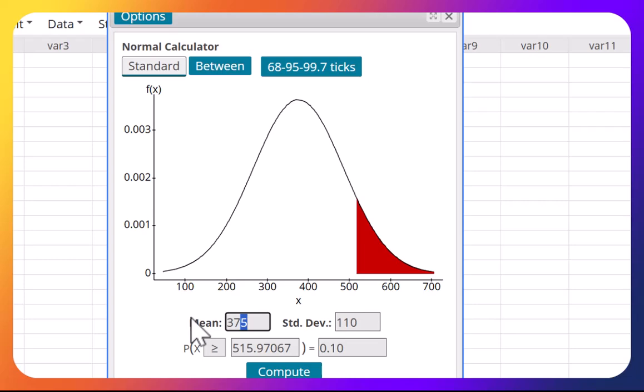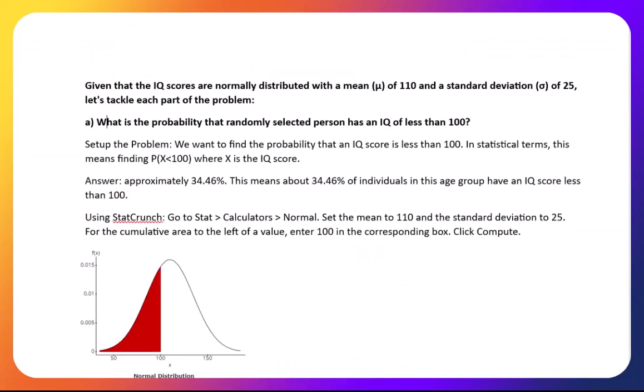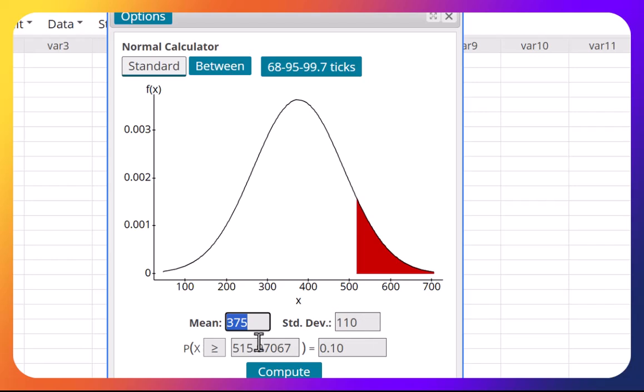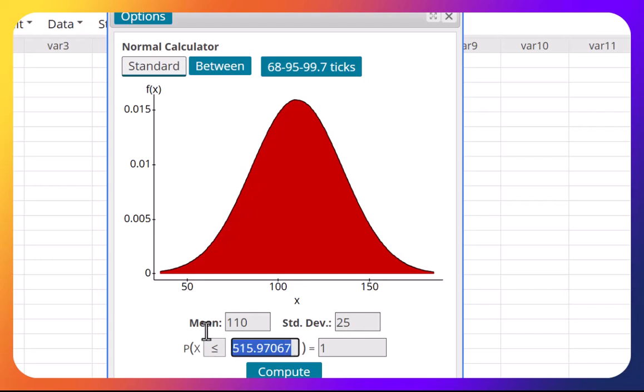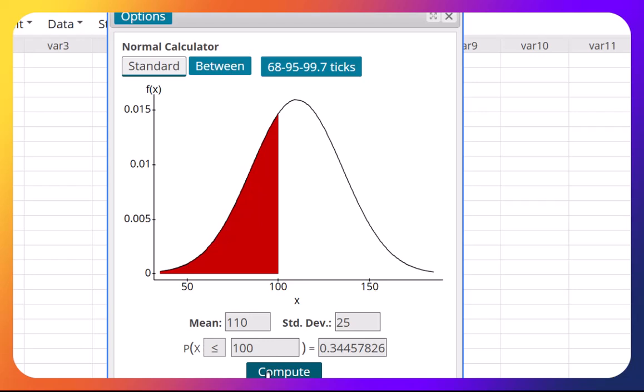Okay, so what was the mean? Just one second. The mean was 110 and the standard deviation is 25. We'll go back to StatCrunch. 110, standard deviation 25, and we need the probability of X less than 100. It's 0.3446.